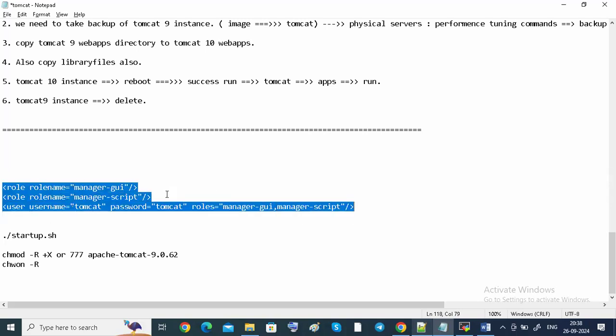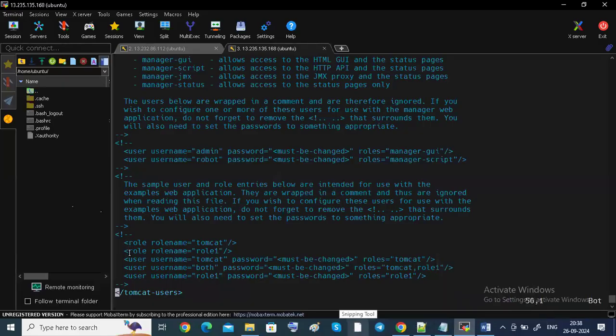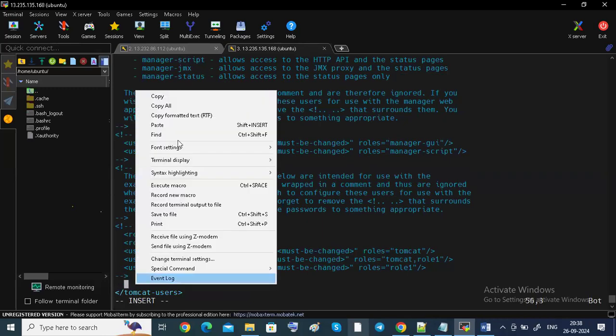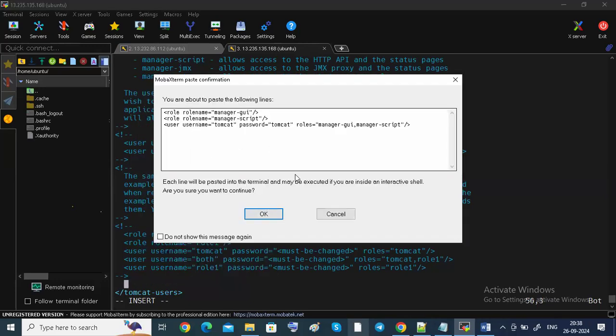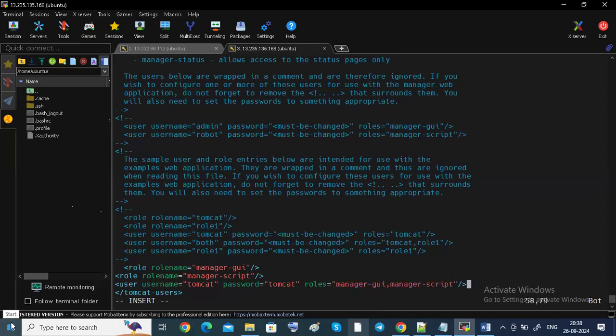So I'm going to copy this. Only these first three lines you can copy and modify as per your requirement. If you want to edit the file, you have to insert in the vi file, guys. We already discussed it in Linux. So I'm going to enter here and paste. It is asking, are you sure you want to continue? Okay, I'm going to continue, guys. First, I'm going to do the alignment. Alignment is very, very important.